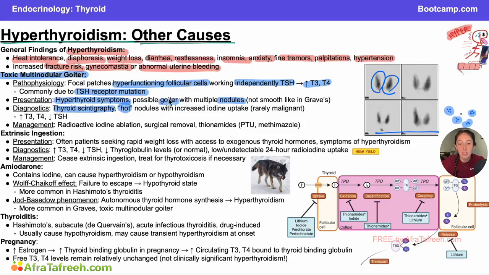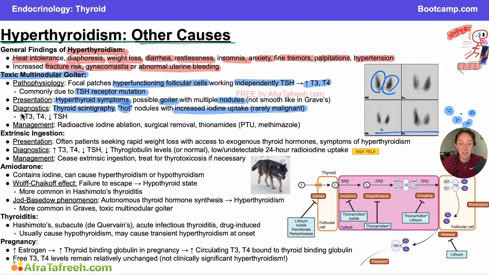Now, a quick note here, just because you have a thyroid nodule does not mean that it's going to be a hot nodule. This difference between a hot nodule and what we'll call a cold nodule is going to be whether it takes up iodine. So you could have a lump that takes up iodine, that would be a hot or thyrotoxic nodule, and you could have a lump that's not taking up as much iodine, and that would be a non-toxic or cold nodule. And those nodules actually are going to be more commonly malignant. So our hot nodules with increased iodine uptake are rarely going to be malignant. Those are going to be the ones that we see in toxic multinodular goiter, which although it is releasing more T3 and T4 and causing hyperthyroidism, is very rarely malignant.